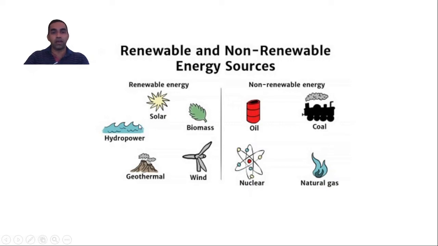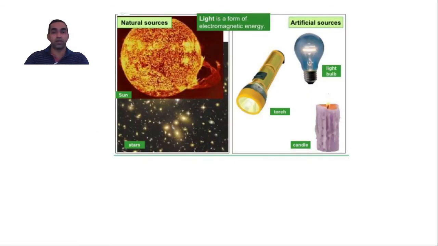Suppose we have solar, biomass, hydropower, they are all renewable, and coal, nuclear, oil, natural gas, which are non-renewable sources of energy. And you have the sun as the most common source of energy, both light and heat. And we have artificial sources from which you can get some energy. The most well-known artificial source is electricity.